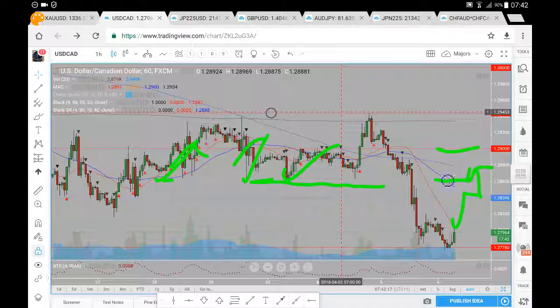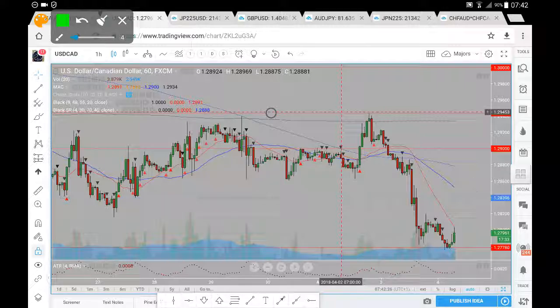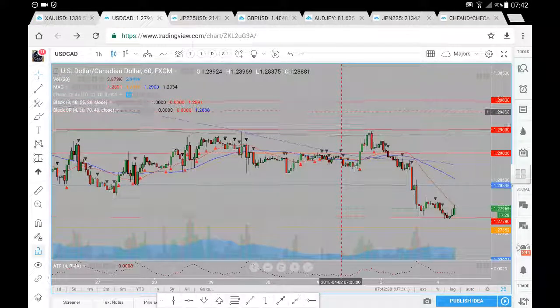There may be the possibility of finding some minor resistance at the 128.60, bringing us back down towards that 128.39, but it is minor. So we do just have to bear that in mind. I wouldn't anticipate prices moving beyond 129, even on a retracement.